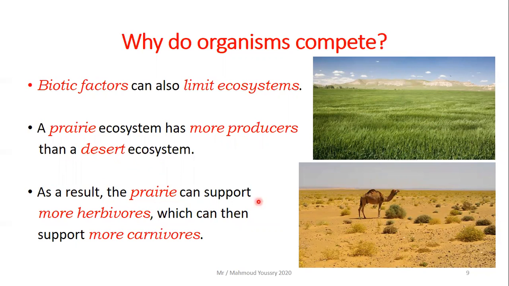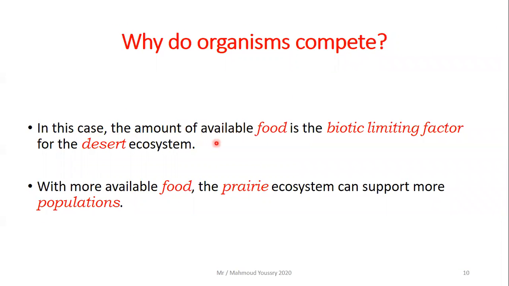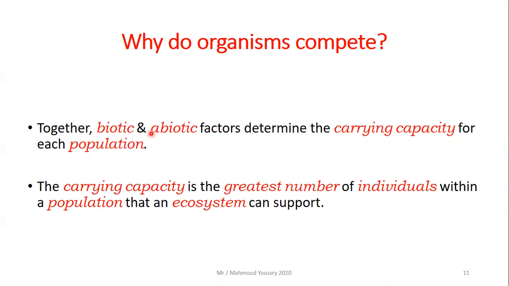As a result, the prairie can support more herbivores to eat all these producers, which can then support more carnivores in turn. In this case, the amount of available food is the biotic limiting factor for the desert ecosystem. With more available food, the prairie ecosystem can support many more populations, as we said. Then together, the biotic and the abiotic factors determine the carrying capacity for each population.